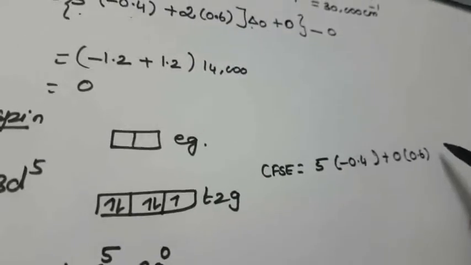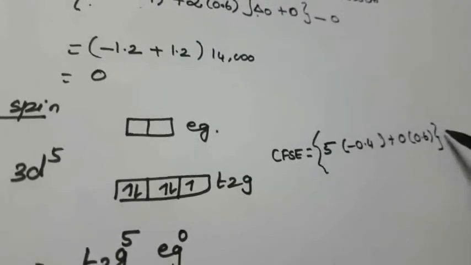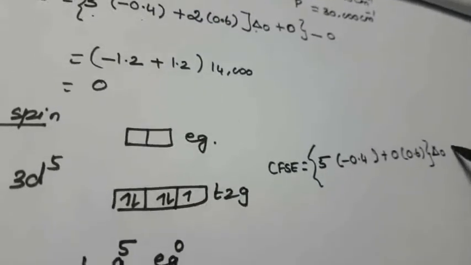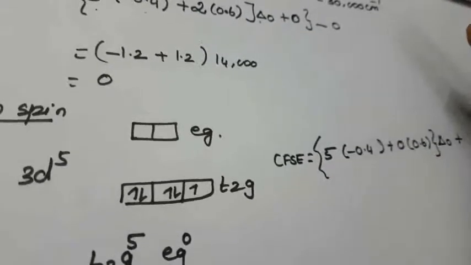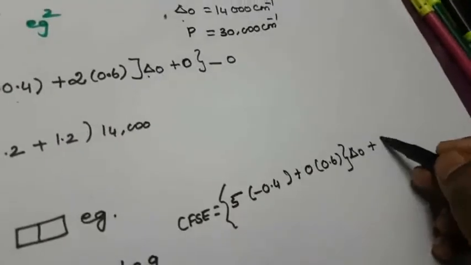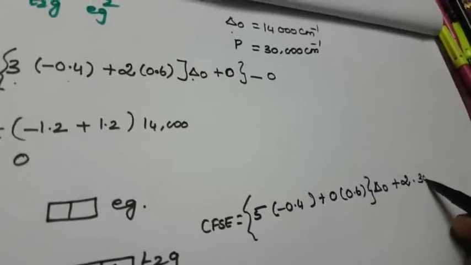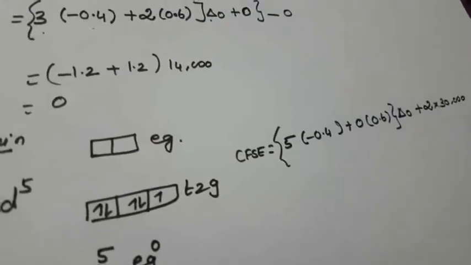So next one is into delta 0 value, that is 14,000, plus how many pairing electrons are there? So number of pairing into P. How much is the number of pairing? That is 2 into, what is the P value? That is 30,000, right? This is the pairing energy.